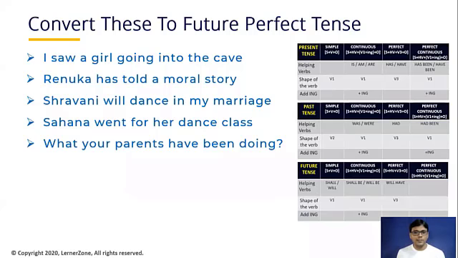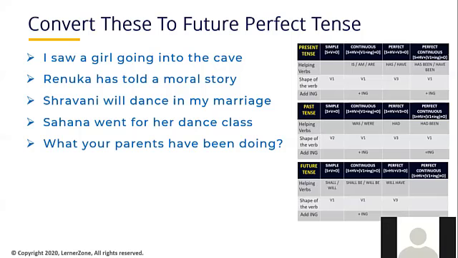You are absolutely right. Now, I want you to convert this sentence into future perfect tense. What your parents is the subject. You just need to replace this helping verb with the helping verb of the future perfect tense. What your parents will have doing.